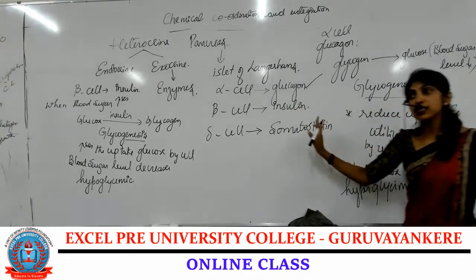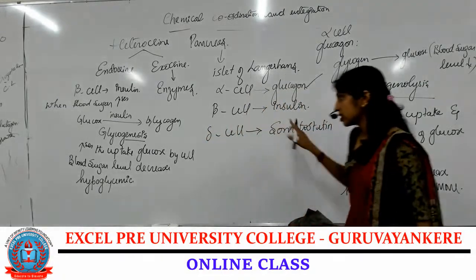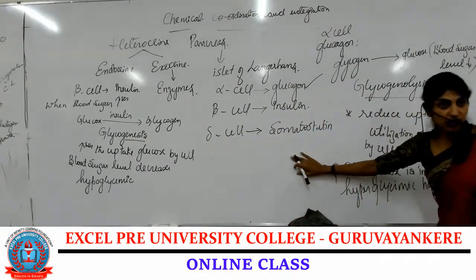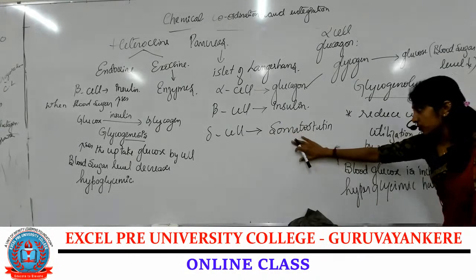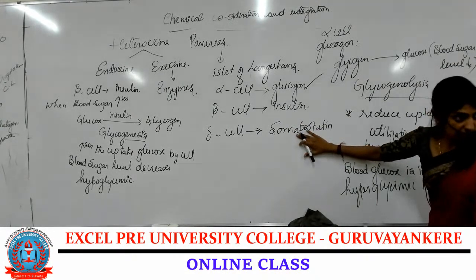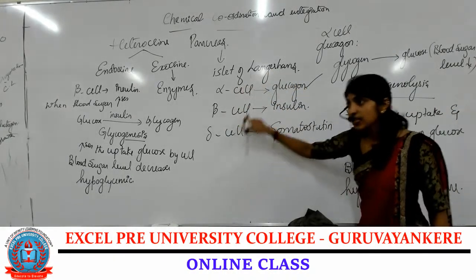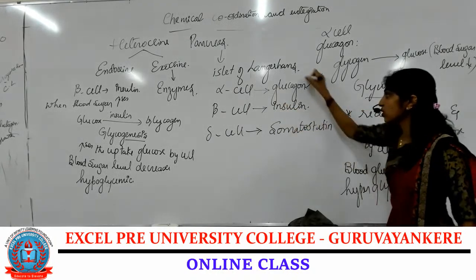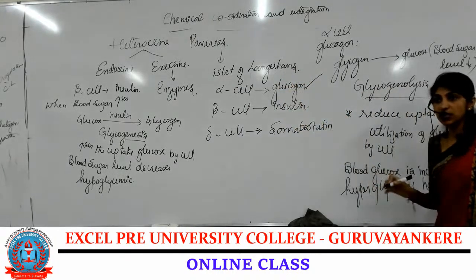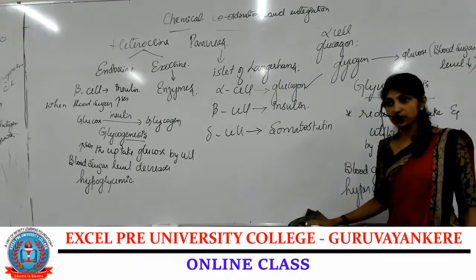Yeah, this is about pancreas. So the delta cell of islets of Langerhans secretes a hormone called somatostatin. This somatostatin hormone acts on alpha cell and beta cell and inhibits the secretion of glucagon and insulin.